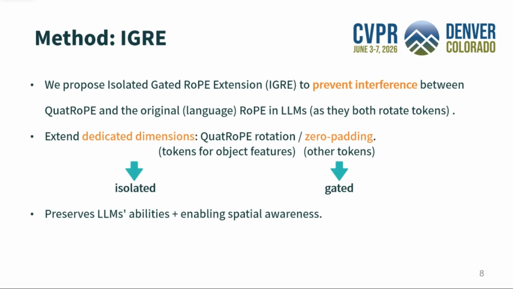Since both QuatRoPE and the original language RoPE in LLMs perform rotation on tokens, they may interfere with each other. To solve this, we propose the isolated gated RoPE extension. We extend dedicated dimensions on object feature tokens for QuatRoPE rotation and use zero padding for other tokens. This isolates QuatRoPE from language RoPE and gates its effect to object feature token pairs, thus preserving the original language abilities of LLMs while enabling strong spatial awareness.